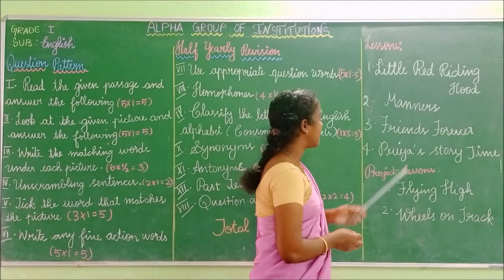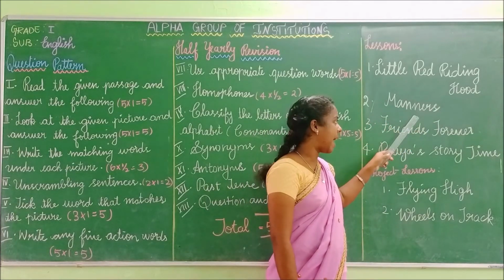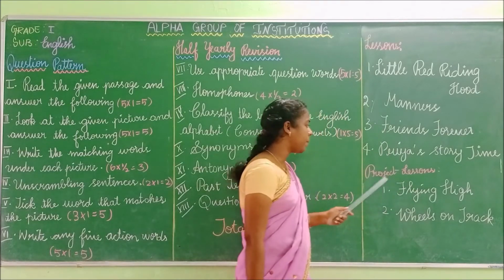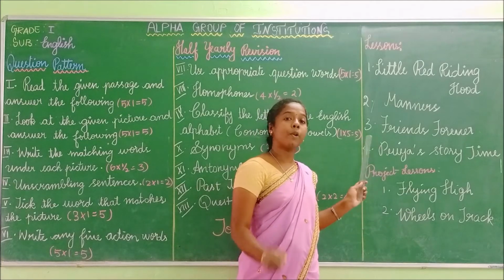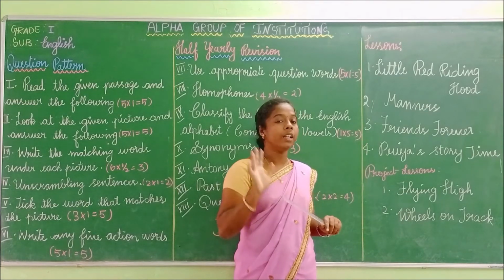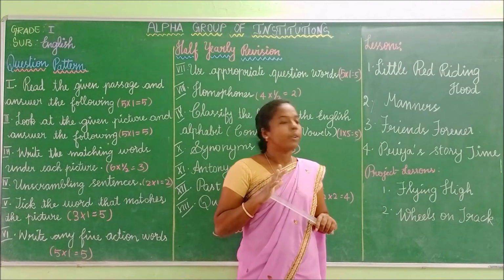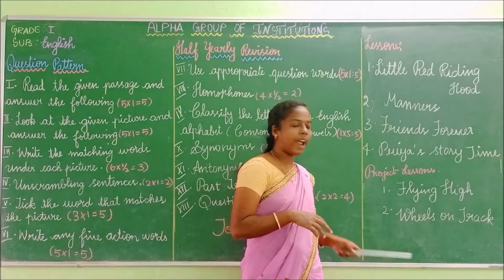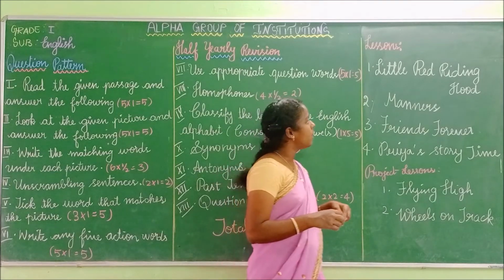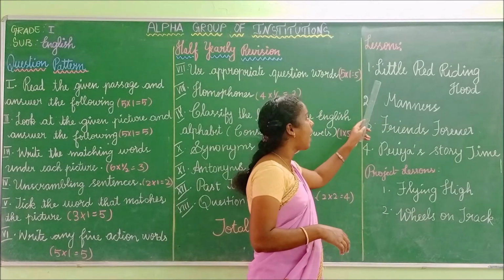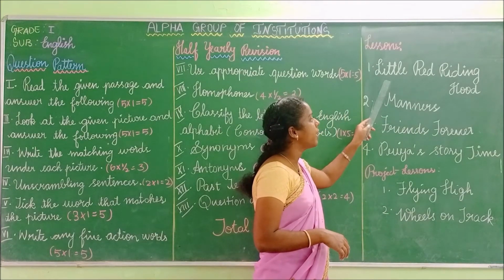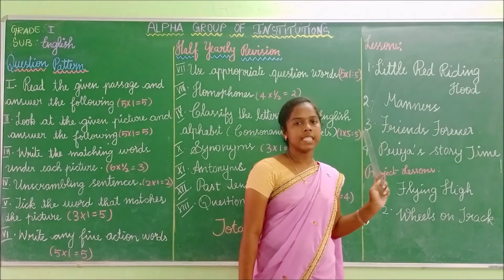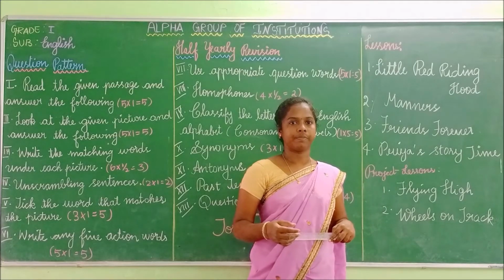Let us recap the lessons. Little Red Riding Hood, Manners, Friends Forever, Priya's Story Time. So children, remember these 2 lessons are for your project and reading practice, not for your examination. So you do not read these lessons for your examinations. Keep track of the project lessons. So how to revise Little Red Riding Hood, Manners, Friends Forever, Priya's Story Time? Let us recap all these lessons.